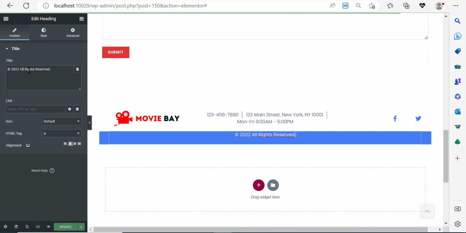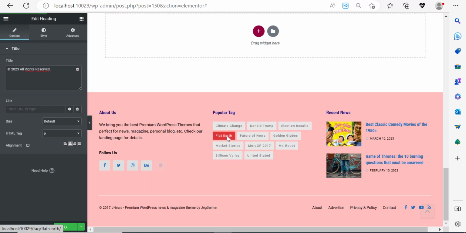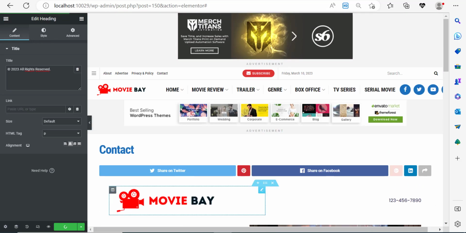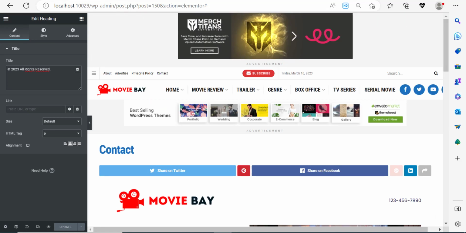And right here, instead of 2022, all rights reserved, I need to make it 2023, because we are in 2023, not 2020 something else. Right. So I think this is pretty cool. Right now, let's go ahead and create the privacy policy page.